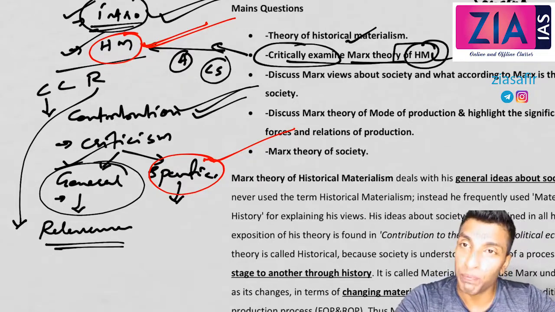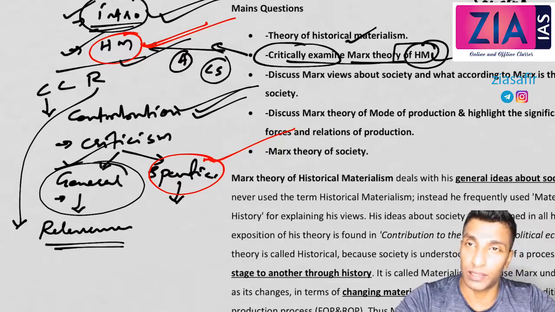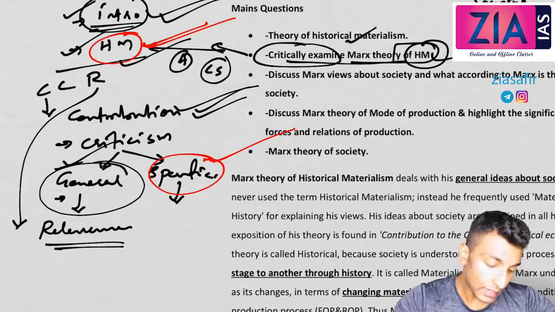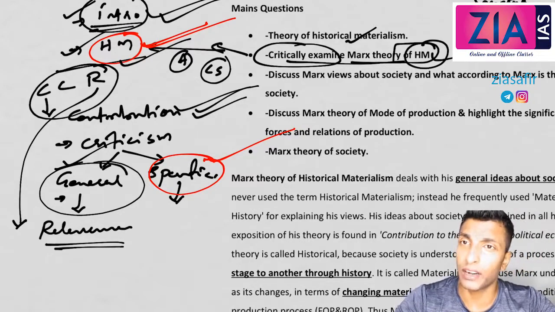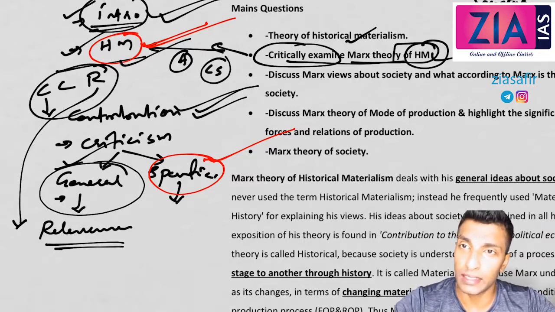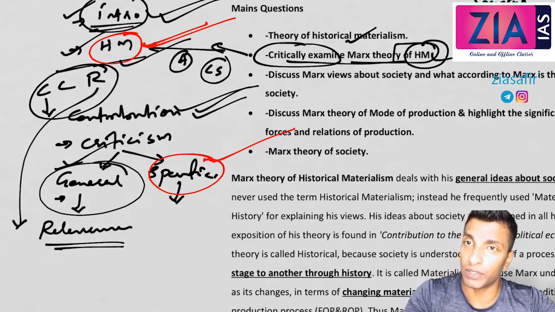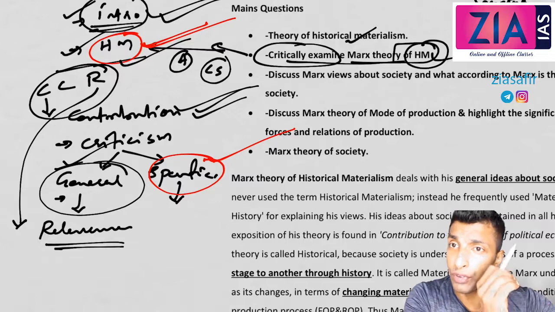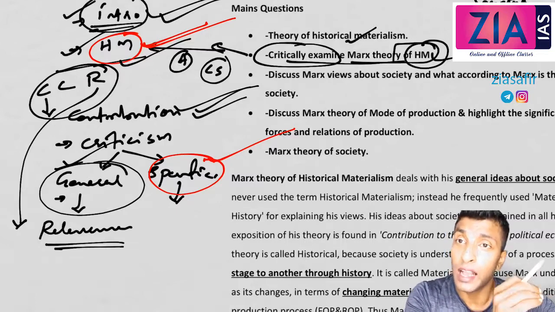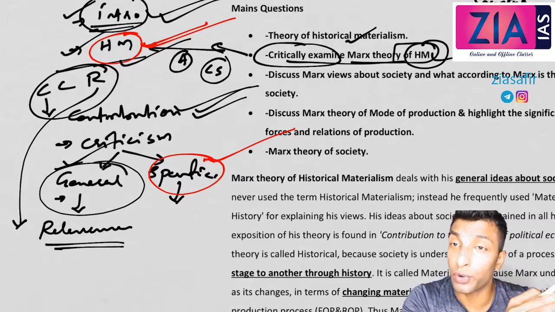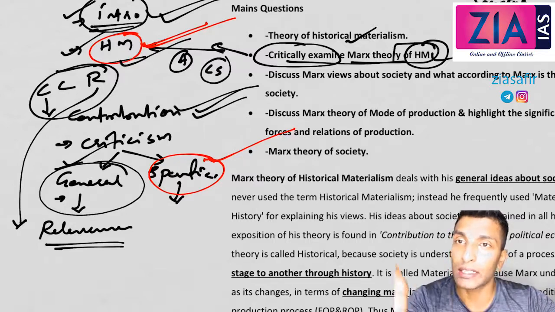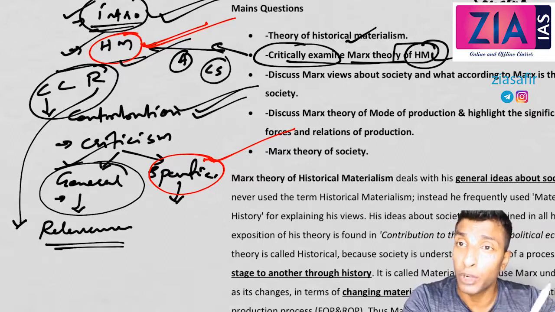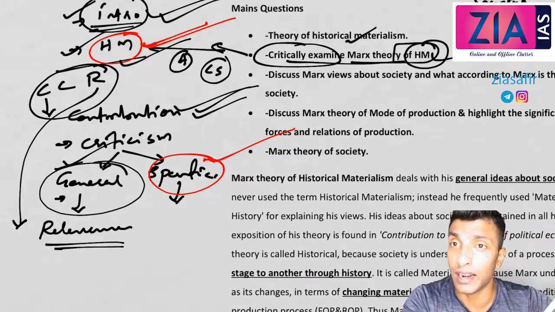So what we are going to do now, we are going to talk about historical materialism, this theory. This part we will do. The CCR part we will do later, towards the end, after discussing all the theories. I'll discuss CCR separately. I'll give you a contribution which will fit into all the theories. I'll give you relevance which will fit into all the theories. I'll give you general criticism which will fit into all the theories. And for each theory, I will give you specific criticism also. So you will not face any problem with any question which is asked on Marx, whether it is critically analyze, discuss, comment or anything.